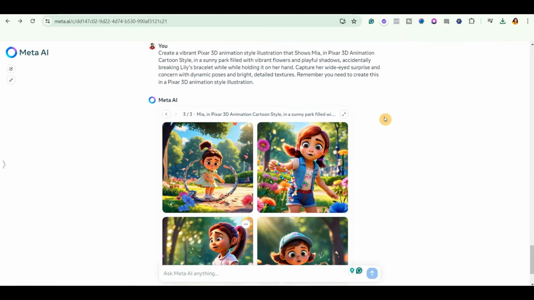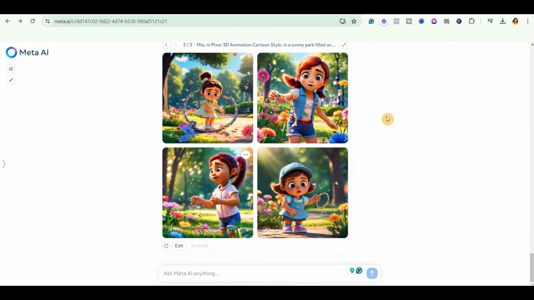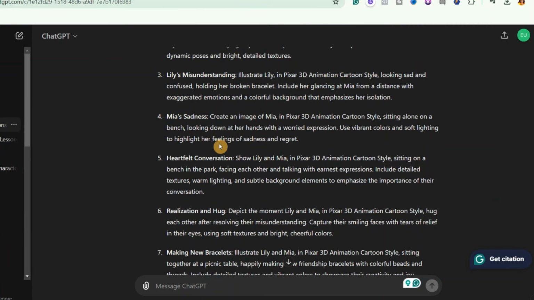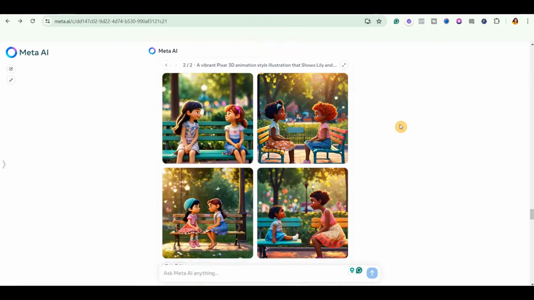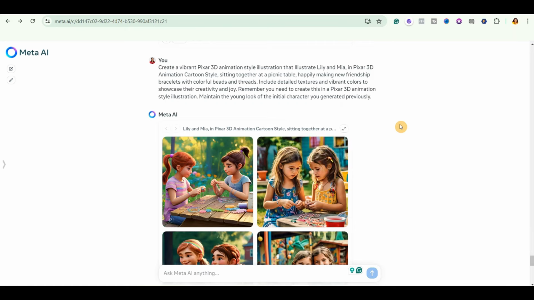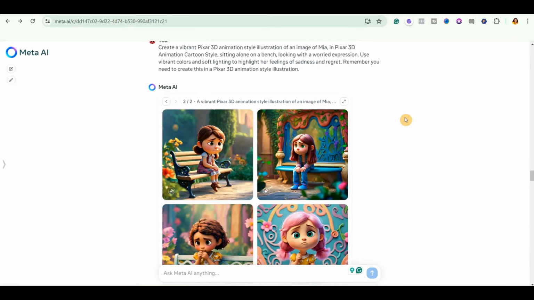Okay, so you could see that it has generated the second image for us. So I just went ahead and animated it. Now all you need to do is to go ahead and copy all these prompts. Then come over to Meta AI and generate all your images. And don't forget to animate each of them. Okay, so you could see that I've gone ahead to create and animate all these images. So after that, it's time to move on to the next step, which is generating the AI voiceover for our